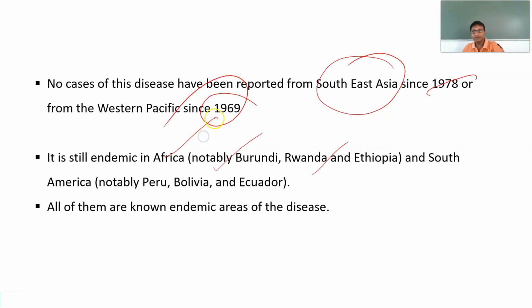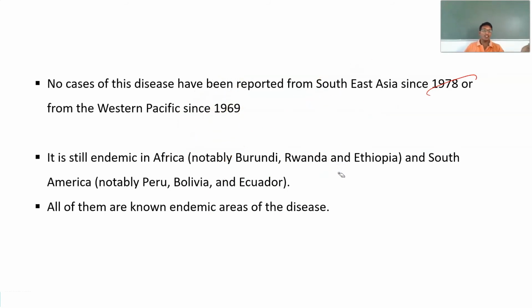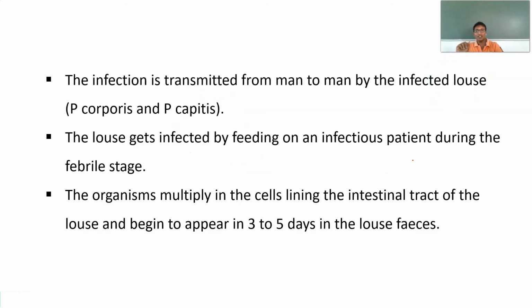No cases have been reported in Southeast Asia since 1978 and in the Western Pacific since 1969. But even though this disease is not present in the Southeast Asia region and Western Pacific region, it is still present in some parts of Africa as an endemic, and in South America. The affected countries include Ethiopia, for example, and in South America Peru and Bolivia. All of these are known endemic areas of endemic typhus.